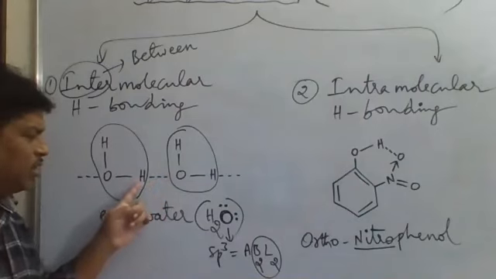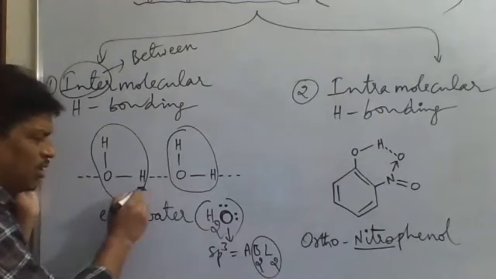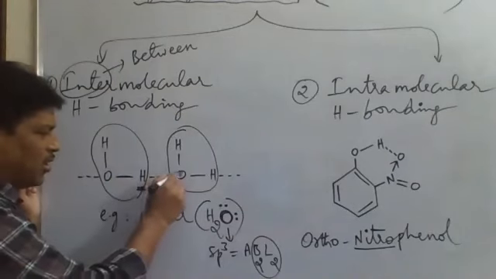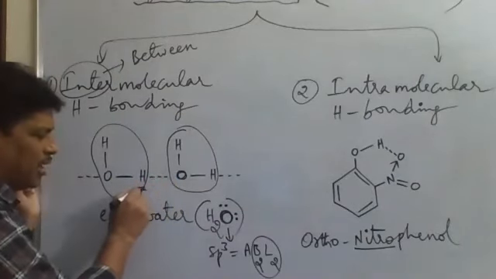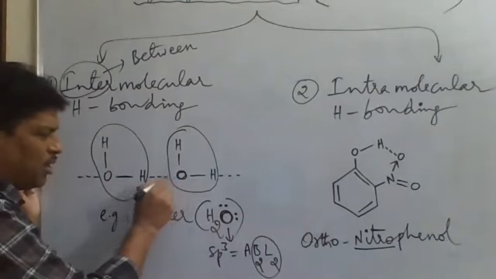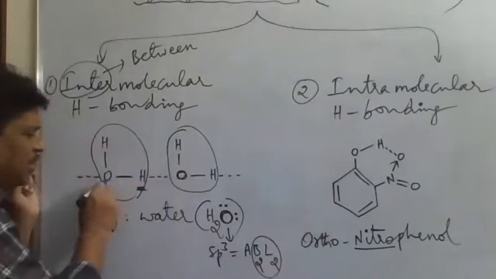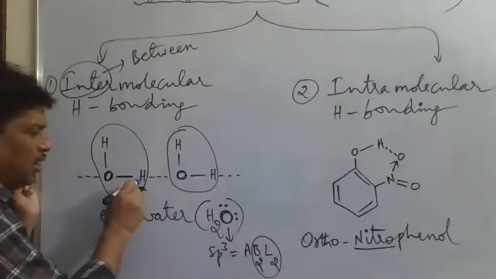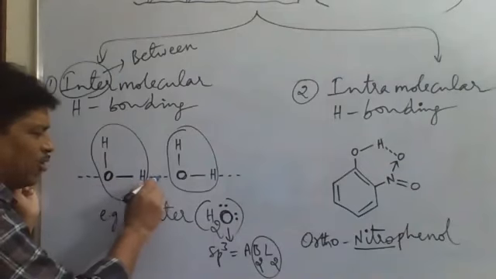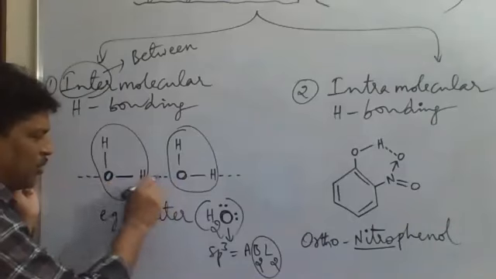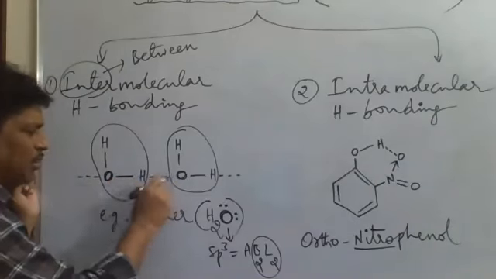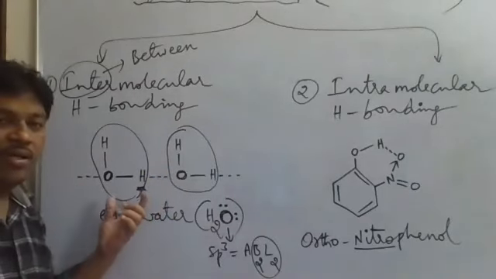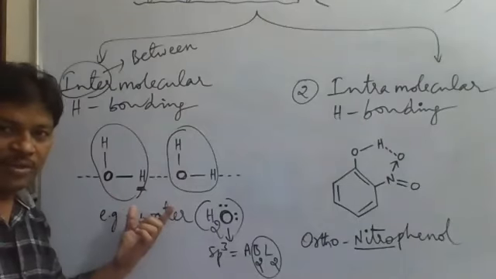So like this, if you take this hydrogen atom, it is directly attached to oxygen with a covalent bond on this side. Again, on the other side it is attached to the other oxygen atom with hydrogen bonding. That means on either side of the hydrogen, one covalent bond is there, one hydrogen bond is there. Now these three atoms are along a straight line. That point we have to keep in mind. So it is about the hydrogen bonding between water molecules.